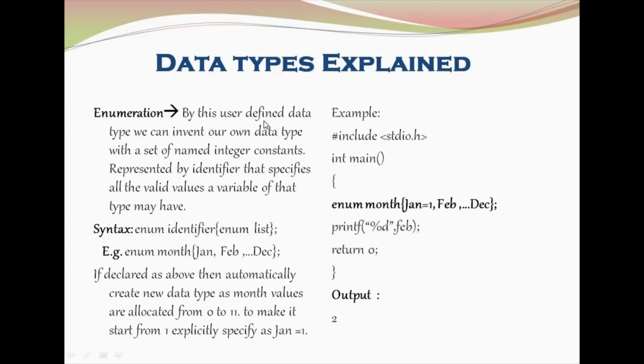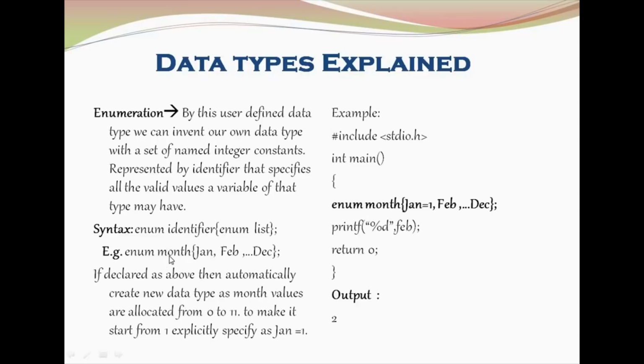Next is enumeration. Enumeration is nothing but you can invent your own data type and a set of values for that data type you have created. For making it possible, you have to add the enum keyword before the variable declaration. That is, enum identifier, enumeration list. Example for that is enum month open curly Jan, Feb up to December close curly semicolon. So if you declare the above, then it will automatically create a new data type as month.